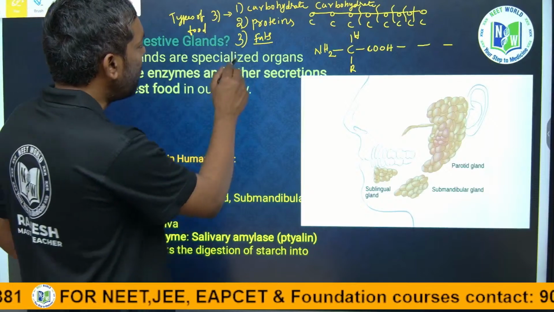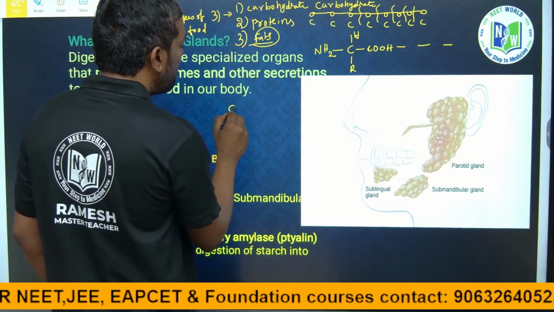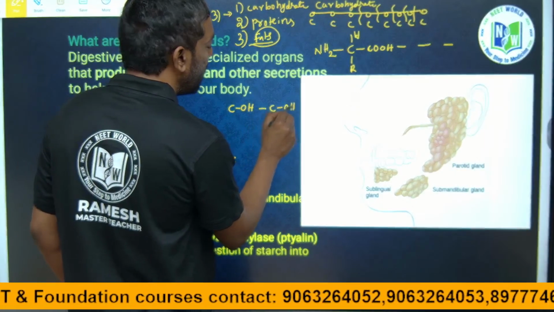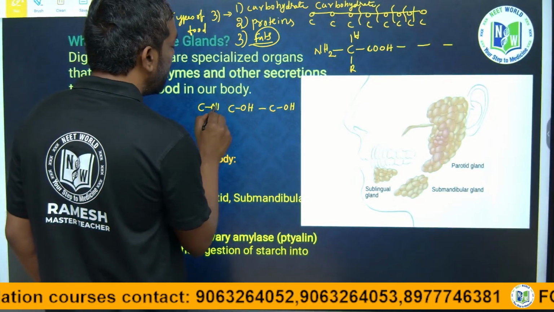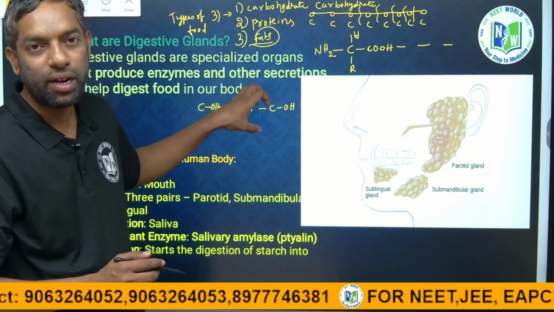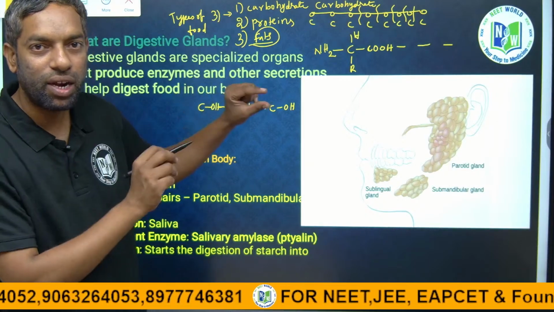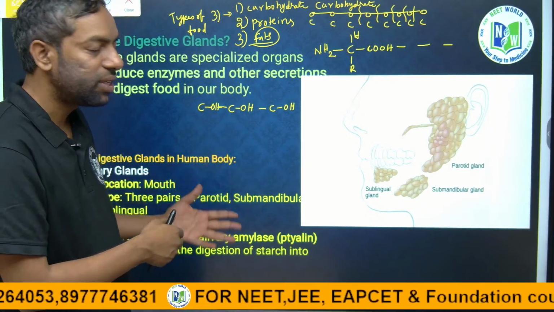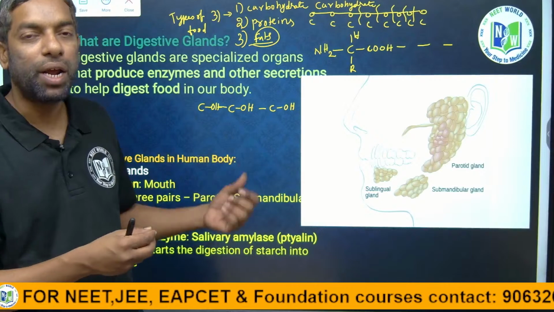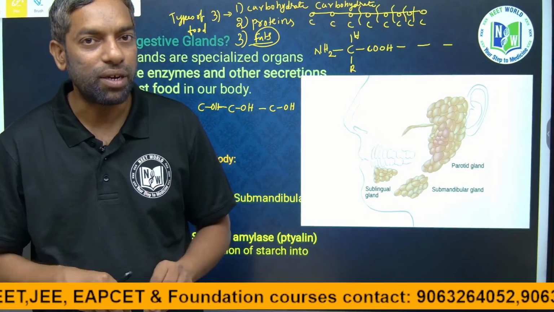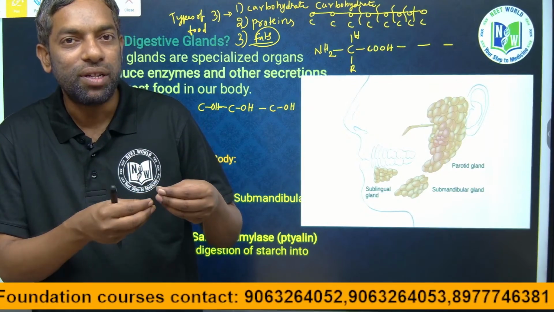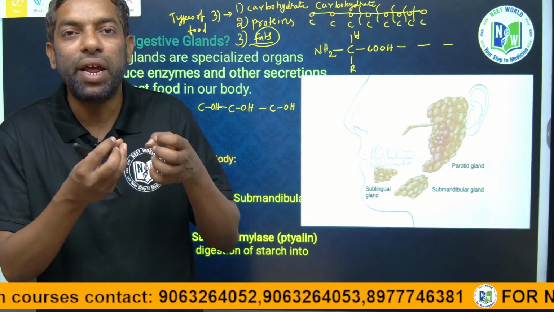Lipids, fats, are a carboxylic chain, guys. Carbon plus hydrogen oxygen chain. This can be broken down, but there is no mechanism for breaking this chain in the mouth; ptyalin, the amylase, does not break this down. Salivary enzymes do not act on it, and it is not even broken down in the stomach. When it comes to the intestine, bile juice and pancreatic enzymes are released into the intestine, and there is a breakdown of this chain, guys.